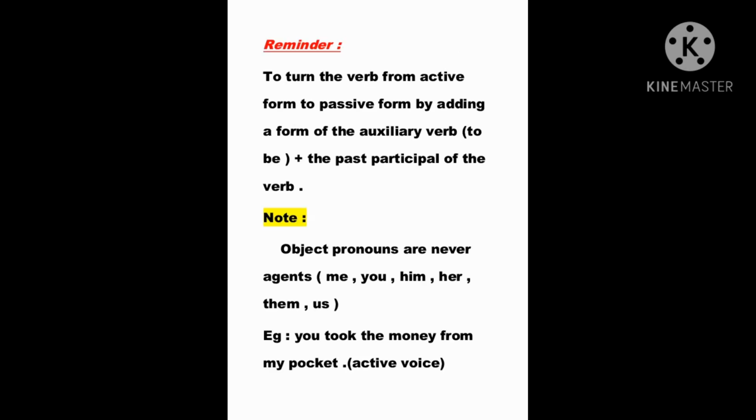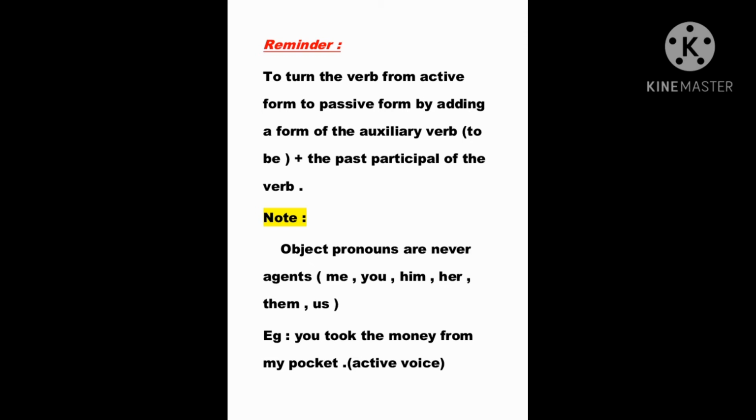Okay? As a small reminder, to turn the verb from active form to passive form, add a form of the auxiliary verb to be, according to the tense of the verb in the active form, plus the past participle of the verb.